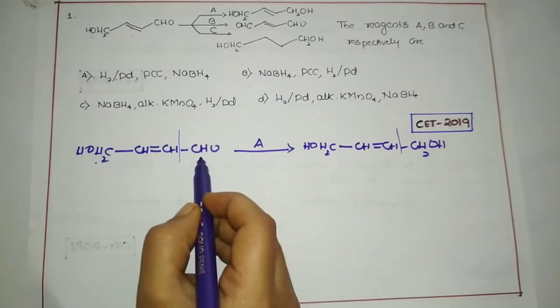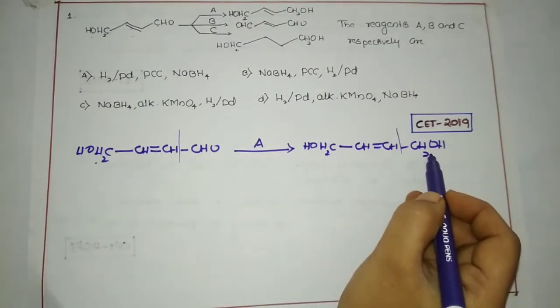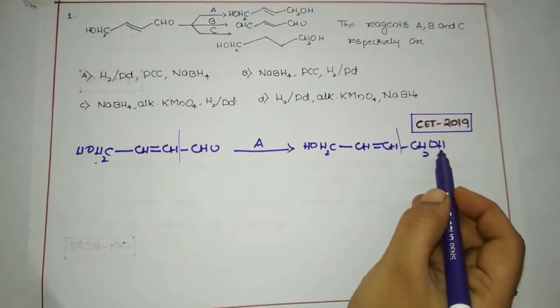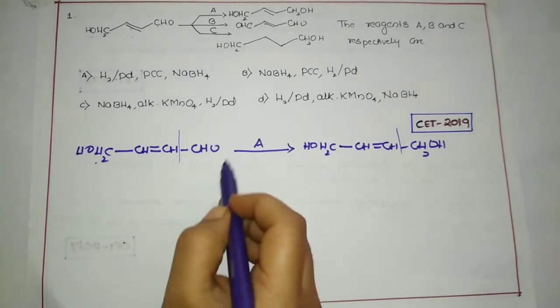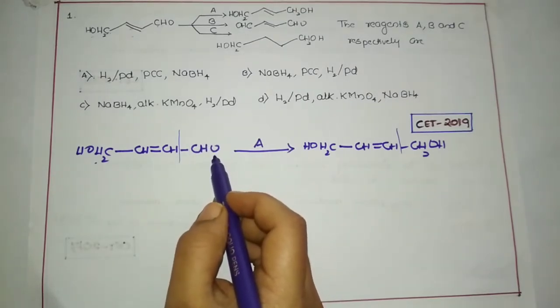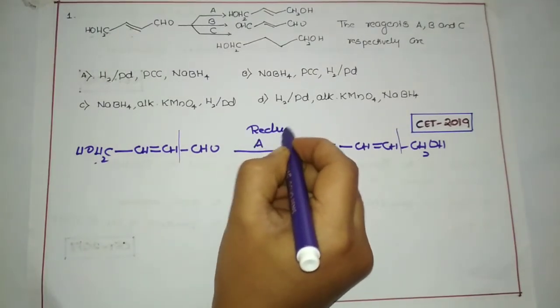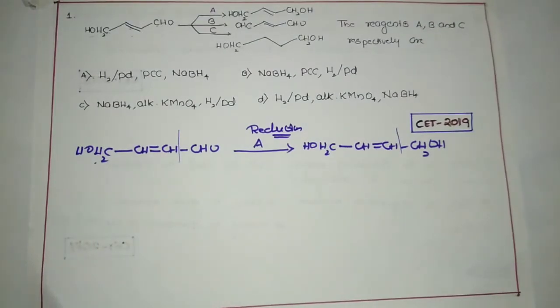The only thing is that the aldehyde group is getting reduced into an alcohol group. You can see we have CHO here and CH2OH here. That means hydrogen is being added to this aldehyde group. We know that addition of hydrogen is nothing but reduction. So here a reduction process is happening. When I say reduction, obviously we need a reducing agent.